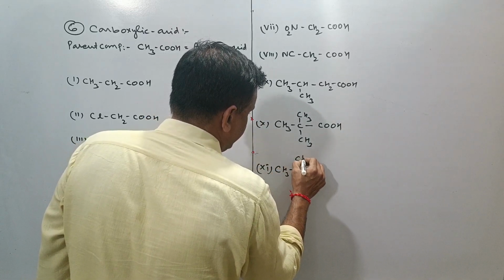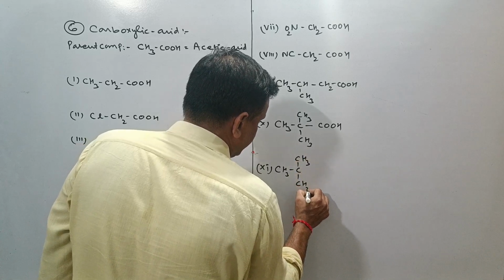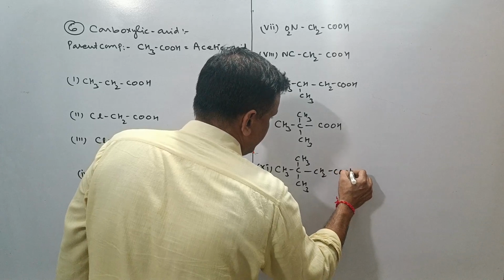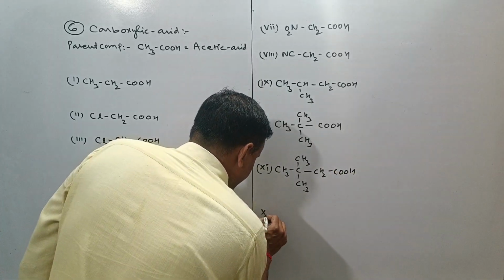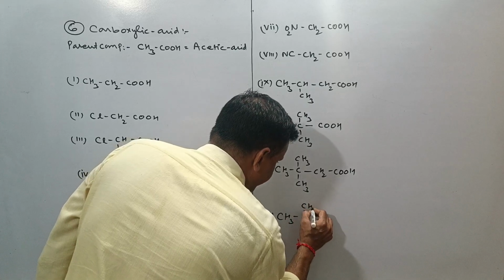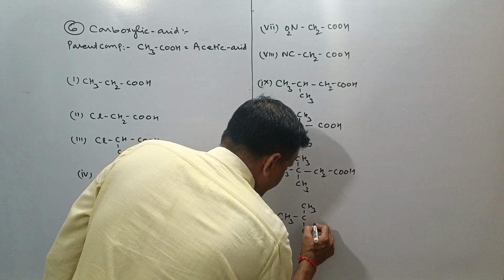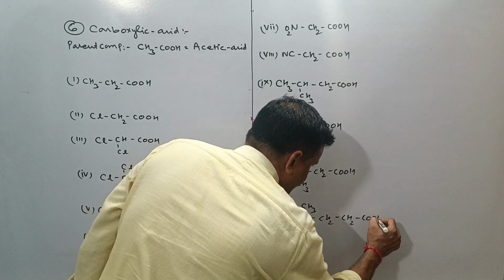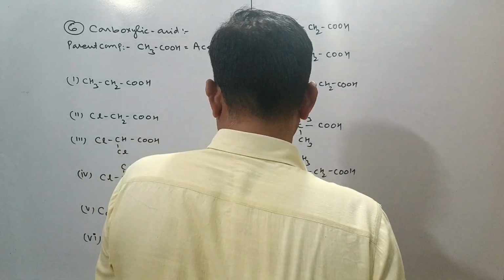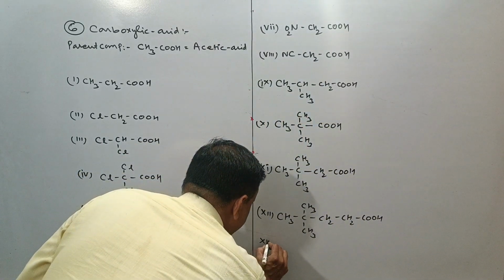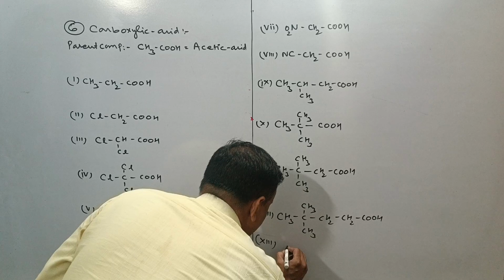CH3 C CH3 CH3 CH2 COOH. This is the 12th compound. CH3 C CH3 CH3 CH2 CH2 COOH. This is the 13th compound. As a 13th compound, we can take over here, what is that?